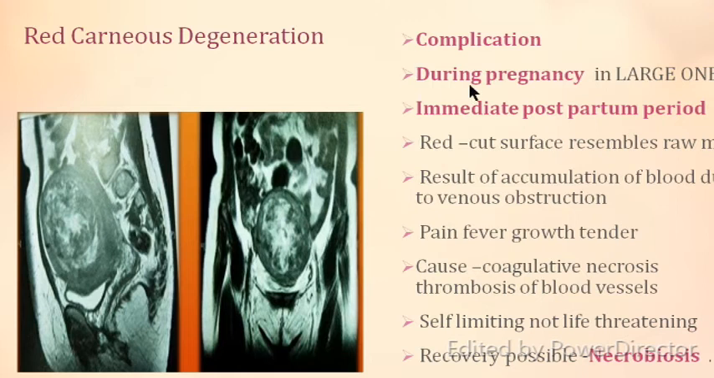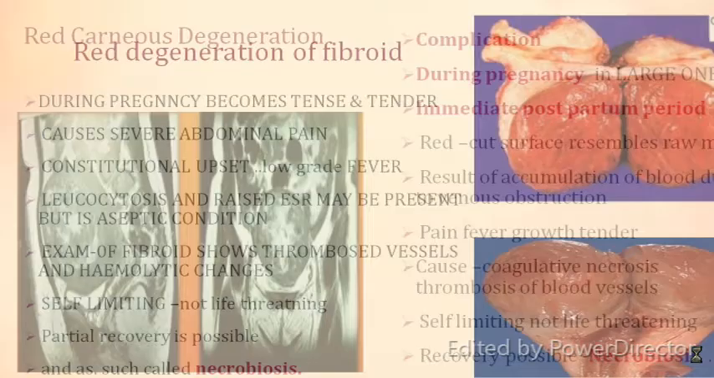So basically it is a complication during pregnancy and in the immediate postpartum period. It is a complication of large fibroids with pregnancy, so during pregnancy and the immediate postpartum period, a large fibroid can undergo red carneous degeneration. The cut surface is like raw meat, with accumulation of blood. The patient can complain of pain and fever. There is sudden growth of the fibroid, and the fibroid on palpation may be tender. The cause may be coagulative necrosis or thrombosis of the blood vessel. Basically, it is a self-limiting disease and not a life-threatening disease. And when there is a recovery, it is called necrobiosis.